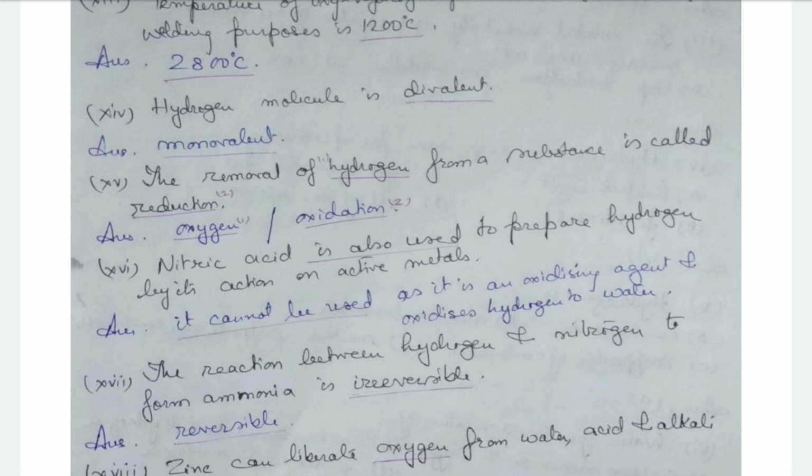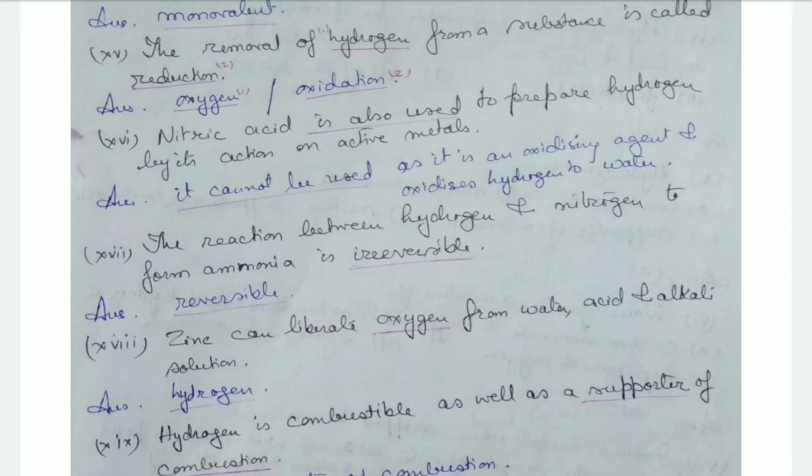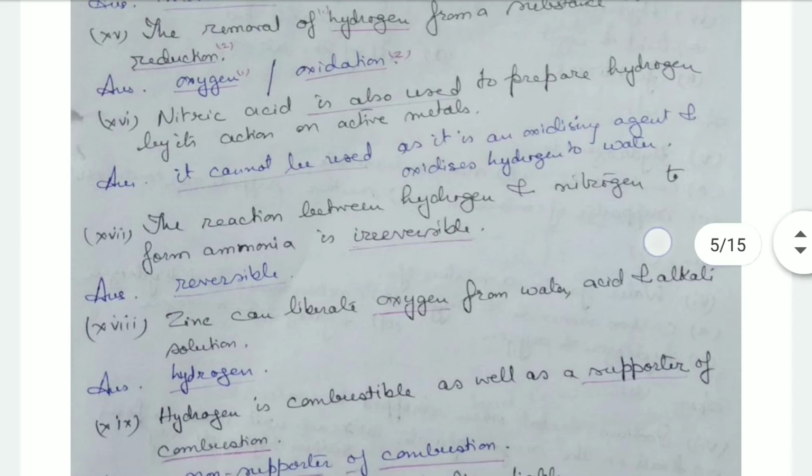Then nitric acid is also used to prepare hydrogen by its action on the active metals. Nitric acid cannot be used, as it is an oxidizing agent and it will oxidize hydrogen into water. So nitric acid is not used. The reaction between hydrogen and nitrogen to form ammonia is irreversible. No, it's a reversible reaction.